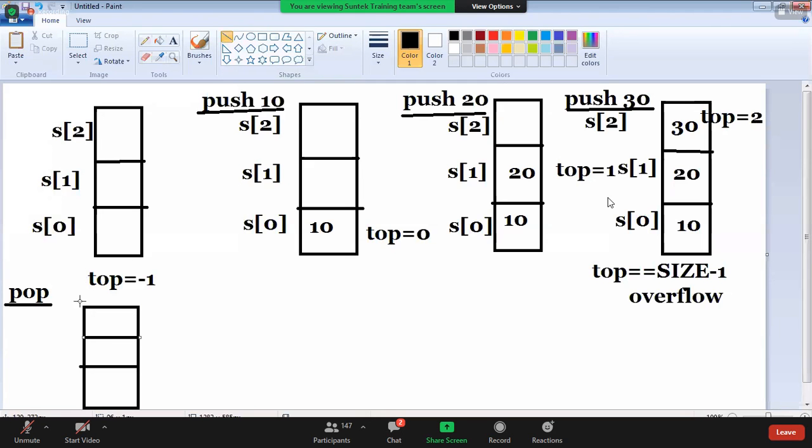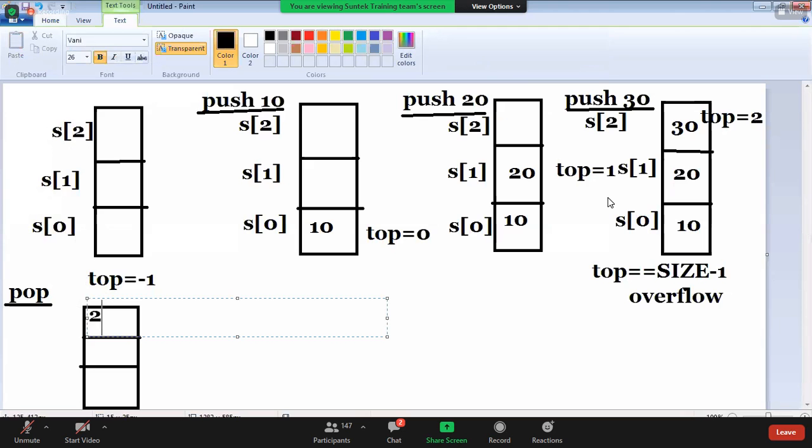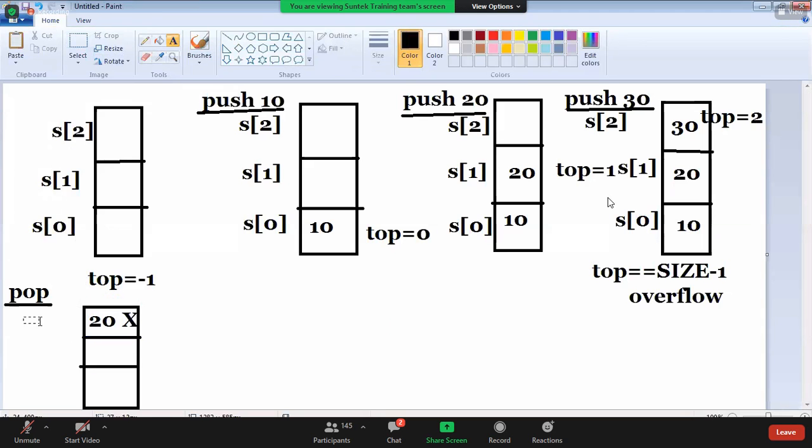Now that is what, guys? 20. 20 you are going to delete. Now S of 2. What is S of 2? That is 20. Now you are deleting, guys. Now 20 I am going to delete. Okay, that is deleted. When you delete, this is S of top, no?